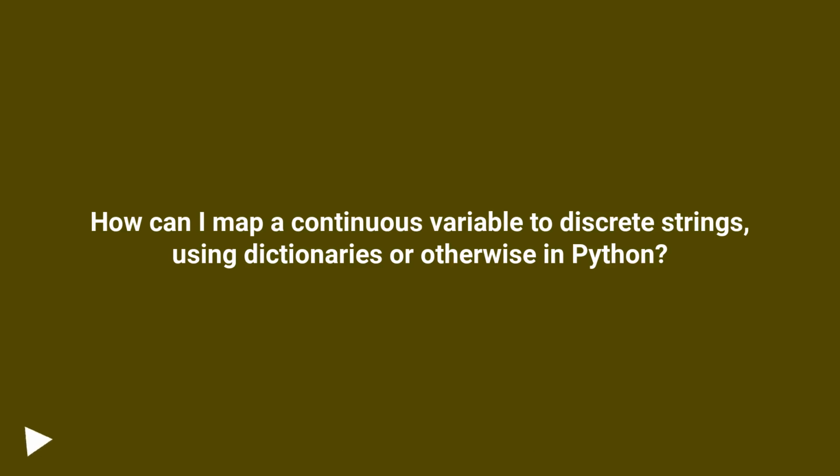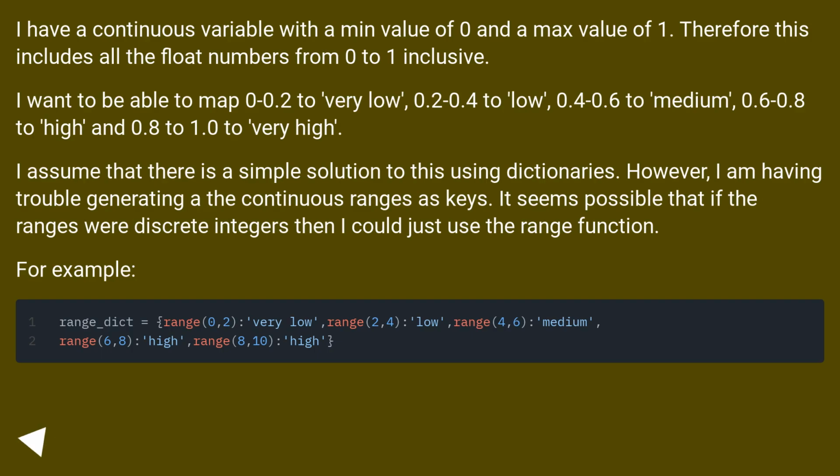How can I map a continuous variable to discrete strings, using dictionaries or otherwise in Python? I have a continuous variable with a min value of 0 and a max value of 1. Therefore, this includes all the float numbers from 0 to 1 inclusive.